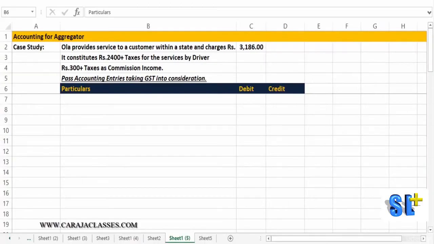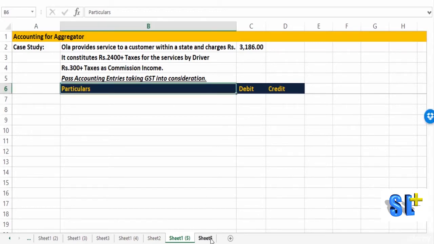Let's take this case study to understand accounting for aggregator. Ola, which runs cab service, is providing a service to a customer within a state and is charging 3,186, and that amount constitutes 2,400 plus taxes for the services by driver and 300 plus taxes as commission income. We have to pass accounting entries taking GST into consideration. So this 3186 comprises two elements including taxes. So let's see the breakup of it.